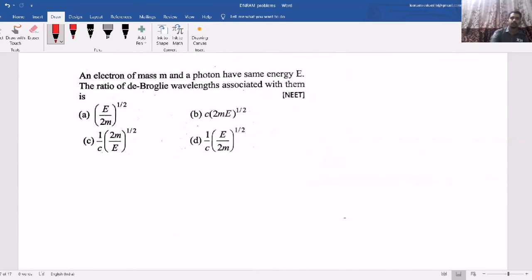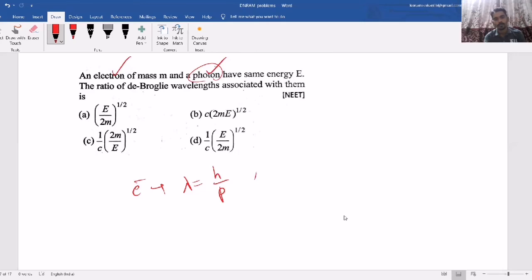Now an electron of mass m and a photon have the same energy E. See, one is a photon of energy E, another is an electron particle. So one is the de Broglie wavelength of a particle and another is the de Broglie wavelength of a photon. See, first if you consider the electron, wavelength is equal to h by p.